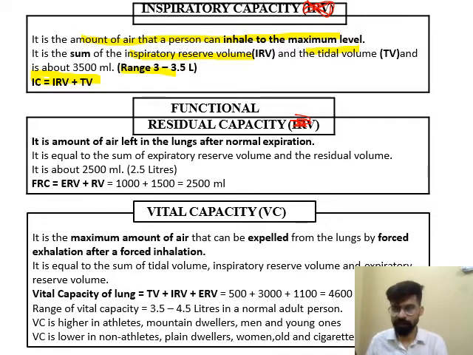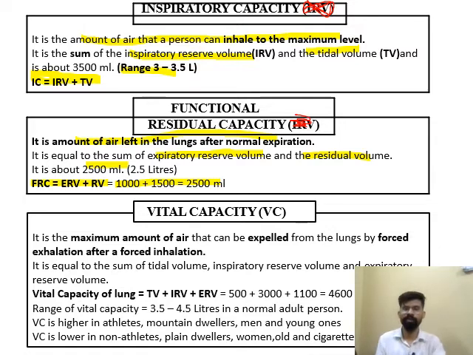FRC is functional residual capacity. It is the amount of air that is left in the lung after normal expiration, and it is equal to the sum of ERV plus RV. ERV plus RV combined form FRC. Its value is near about 2500 ml. FRC is equal to ERV plus RV, that is 1000 plus 1500 equals 2500 ml.